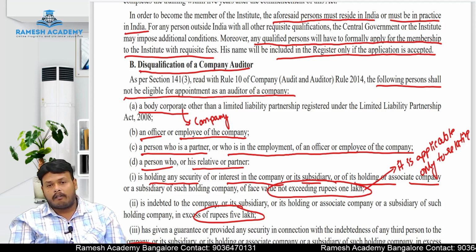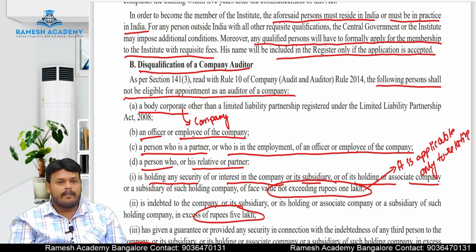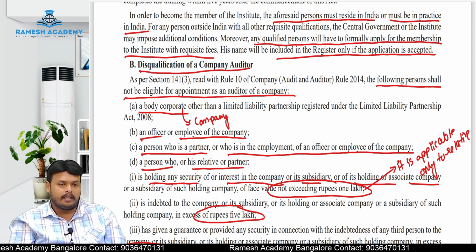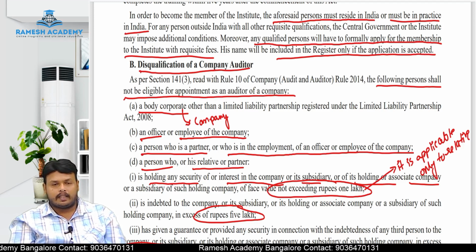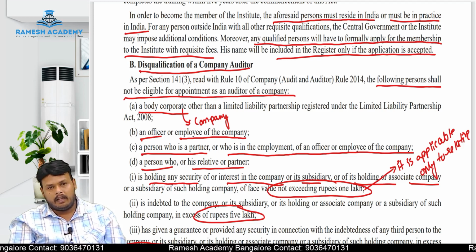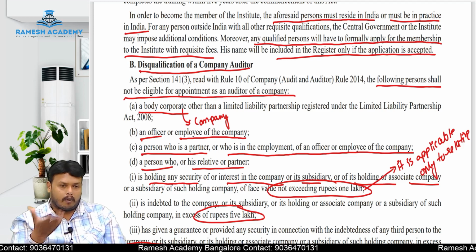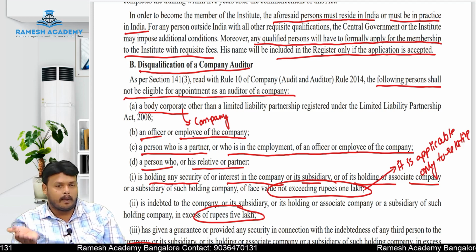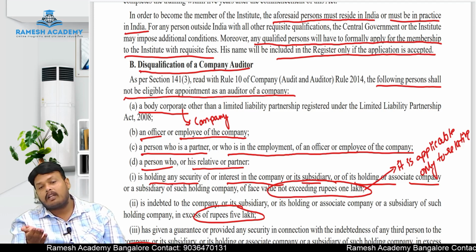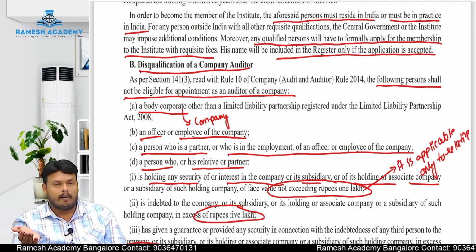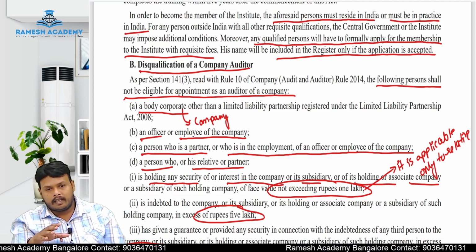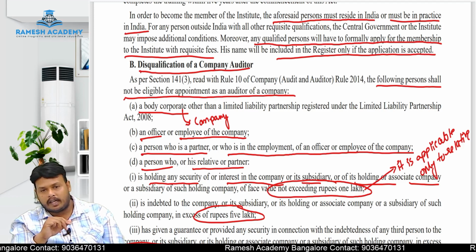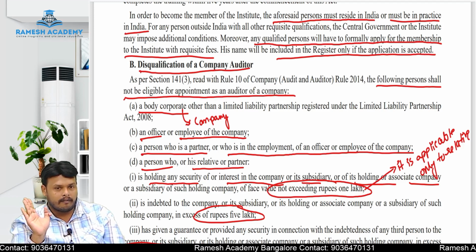And the second one is an officer or employee of the company. What does officer mean here? An officer can be a board director, key managerial person, manager, CEO, CFO, anything. The definition of officer covers all these people. If these people are working as a board director or as an officer of the same company, how can they be appointed as auditor? Because independence will get compromised here. That is the reason an officer, or a person working as an employee of the company, cannot be appointed as an auditor for the same company, because of the compromise of independence.